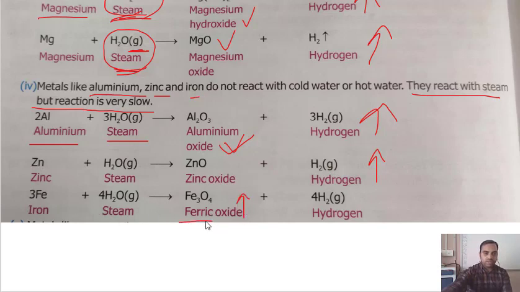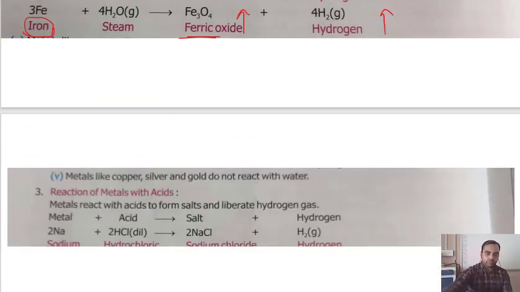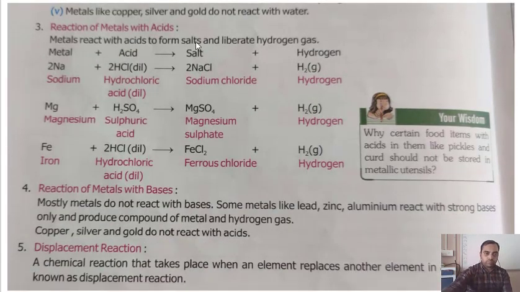Here ferric is also iron. We generally call it iron, but its scientific names are ferric and ferrous. So ferric oxide or iron oxide, you can say, here also hydrogen gas evolves. So whenever metal reacts with water, hydrogen gas evolves. Then there are some more examples: metals like copper, silver, gold do not react with water.